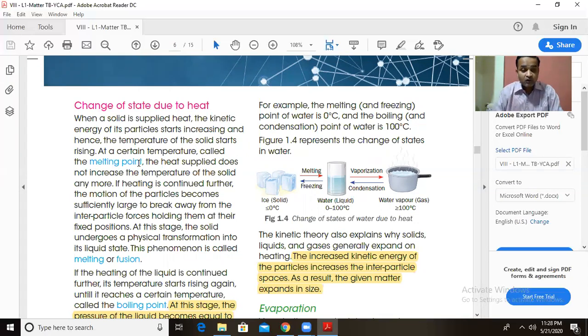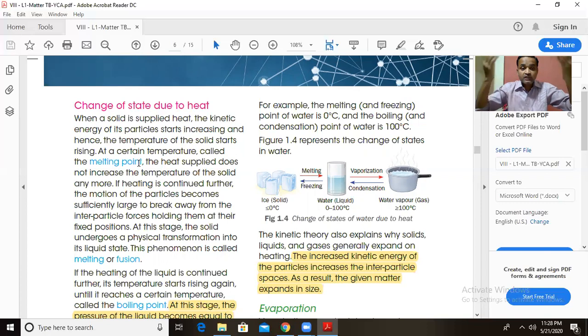This phenomenon of changing of solid into a liquid at a certain temperature is called melting, which takes place when heat is supplied. So what happens over here? The particles break the interparticle force of attraction and they move away.